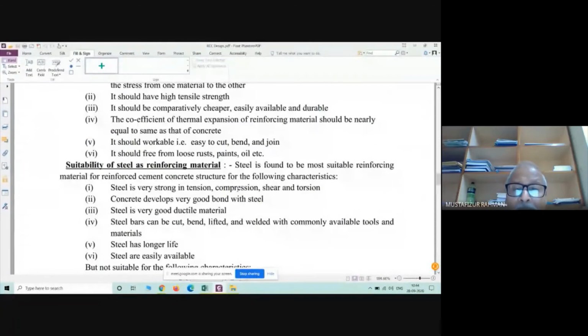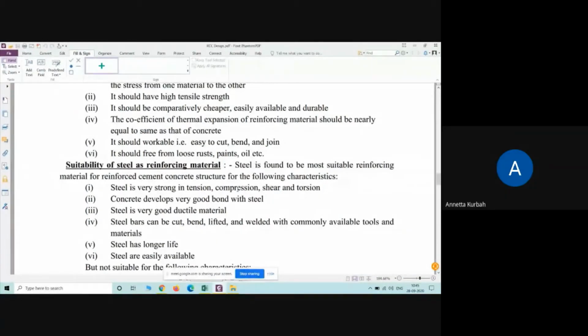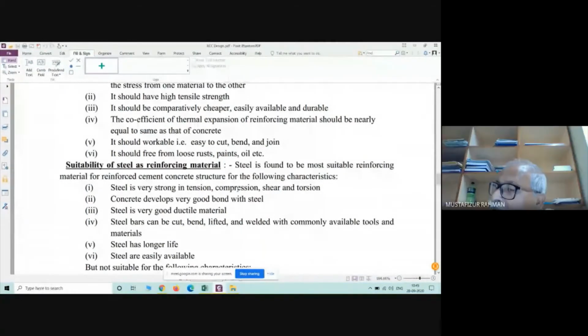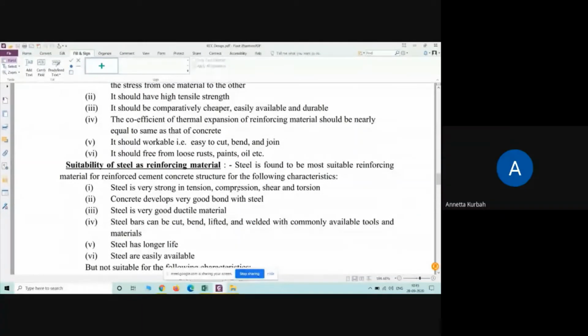Now, the next point is coming: suitability of steel as reinforcing material. Very simple. I will just read, nothing to describe. Steel is very strong in tension, compression, shear, torsion. This I already dictated. Concrete develops very good bond with steel. This I already dictated. Steel is a very good ductile material. Now, what is a ductile material? Materials which can be drawn into thin wires.